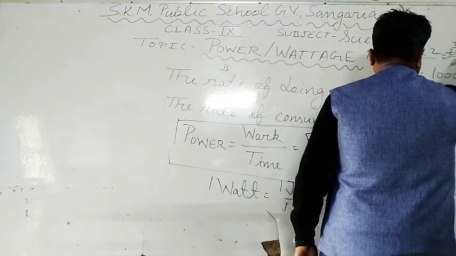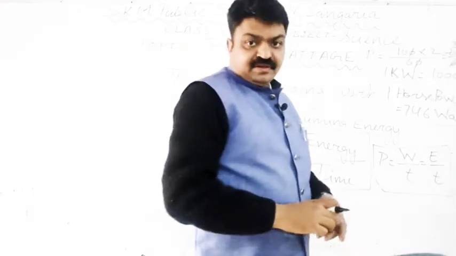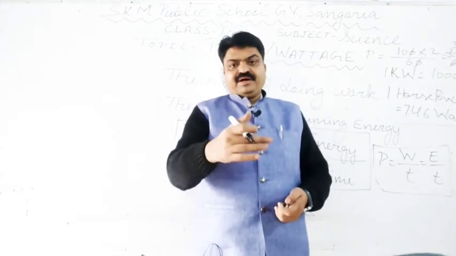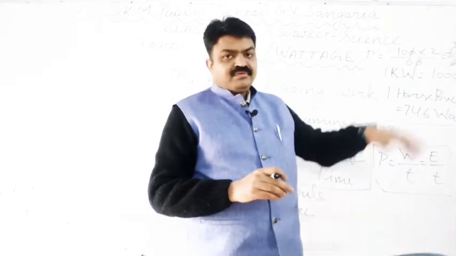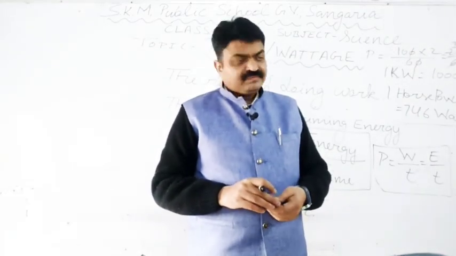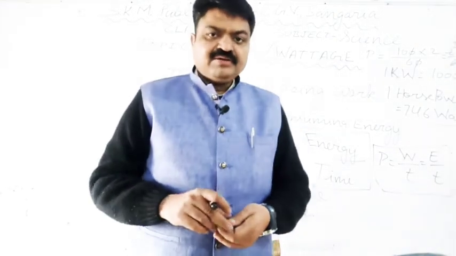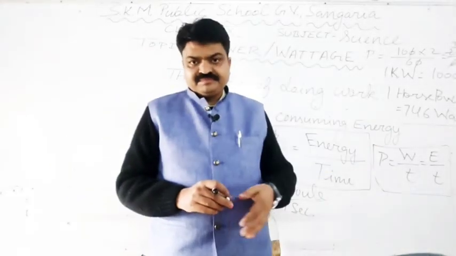It is your power. If you are running 100 meter by using 2 Newton force, then your power is 3.33 watt. So in this manner we get the power.